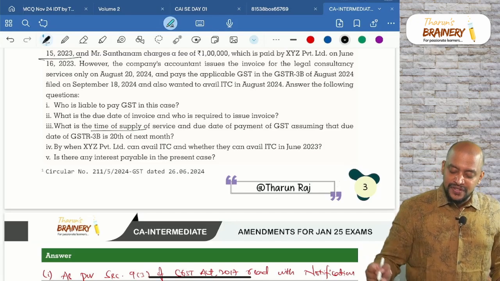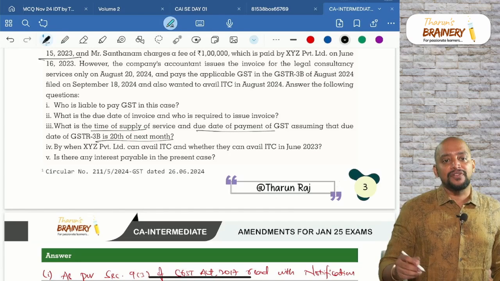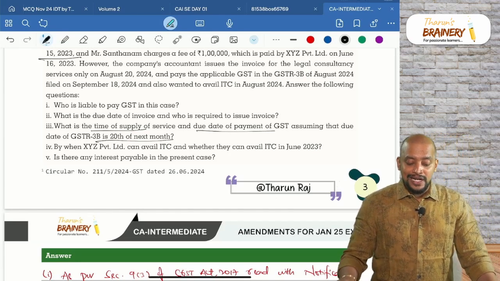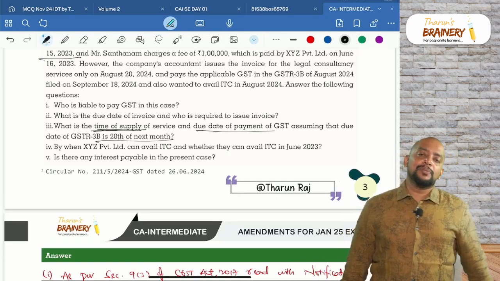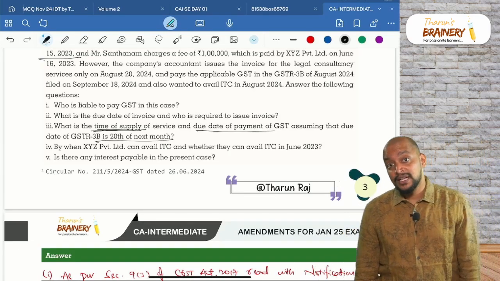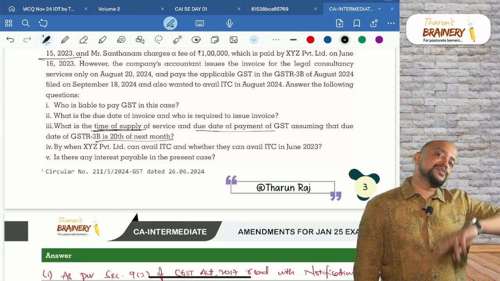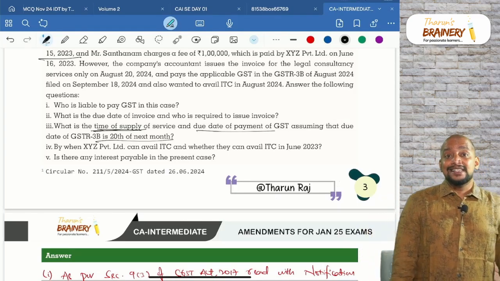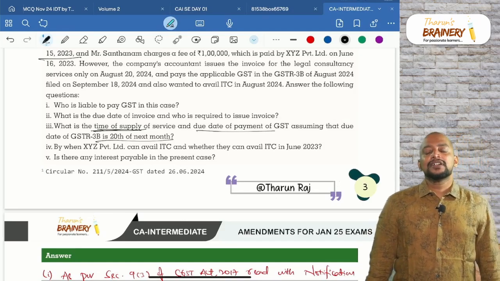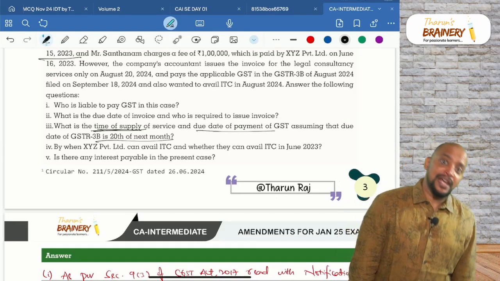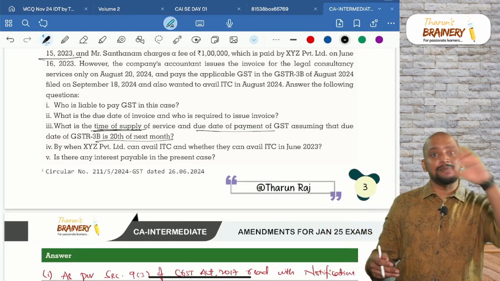What is the time of supply of service and due date of payment of GST, assuming the due date is 20th of next month? So due date is 20th of next month. What is the time of supply of services? This is services under RCM. In case of service under RCM, we need to take date on which payment is made to supplier or 61st day from the date of invoice, but here invoice is not given by supplier. So therefore, we need to take date on which payment is made to supplier only. We don't have 61st date because there is nothing.